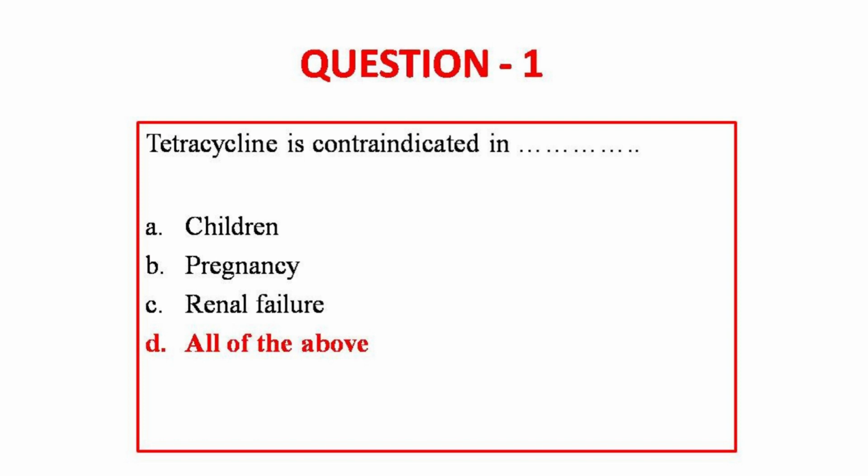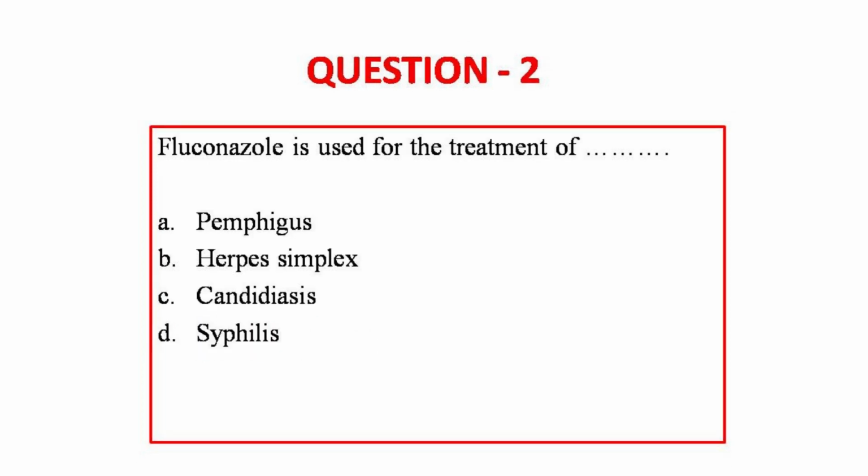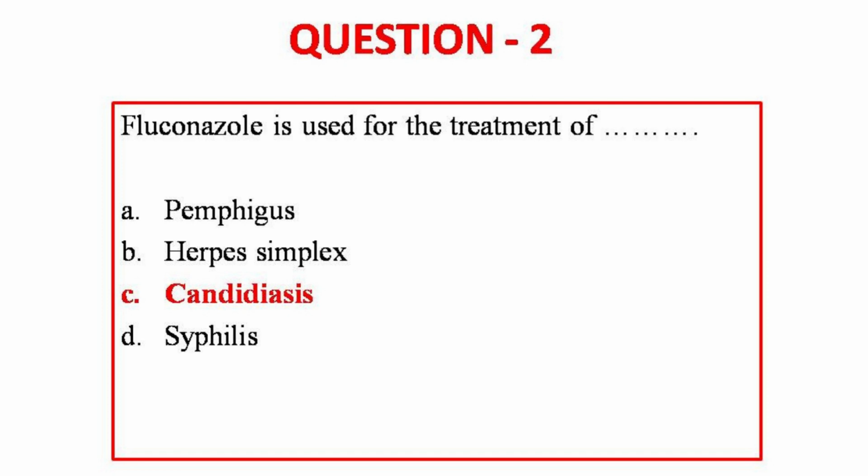Moving on to question number 2. Fluconazole is used for the treatment of pemphigus, herpes simplex, candidiasis, syphilis. The answer to this question is option C, candidiasis. So fluconazole comes under triazoles in the classification of antifungal drugs.